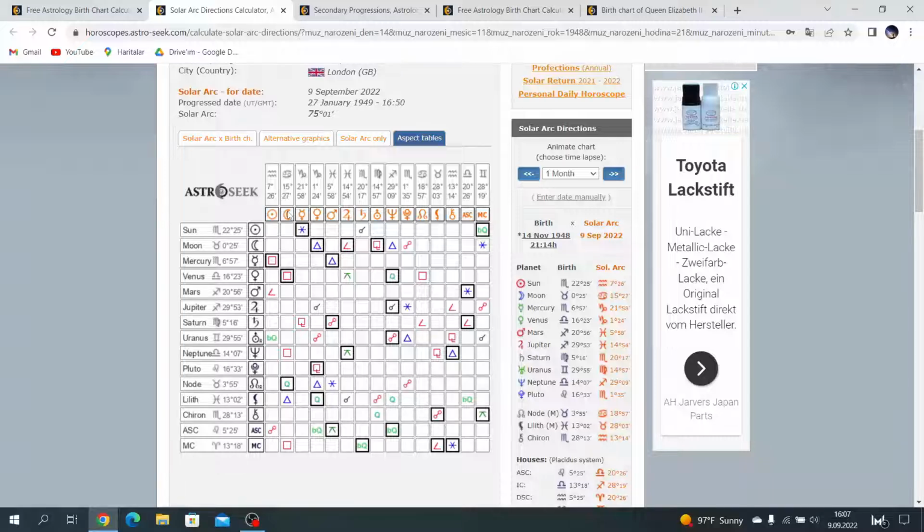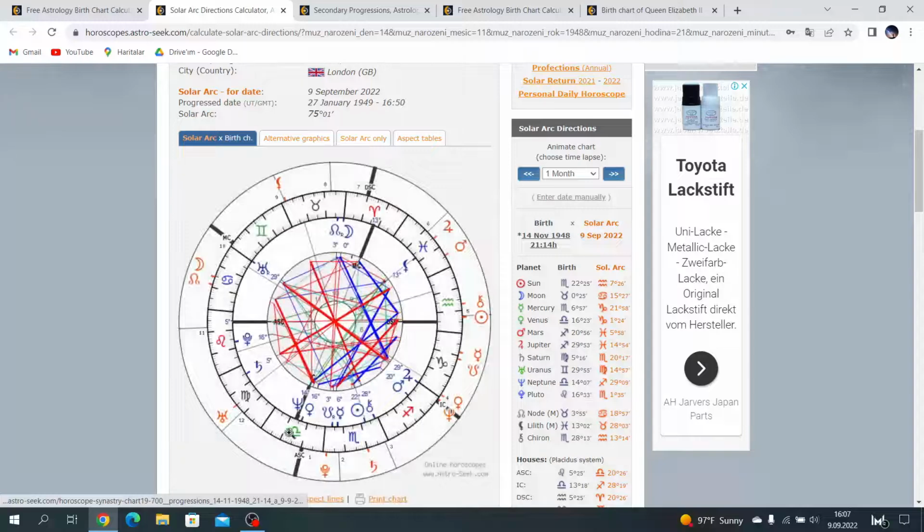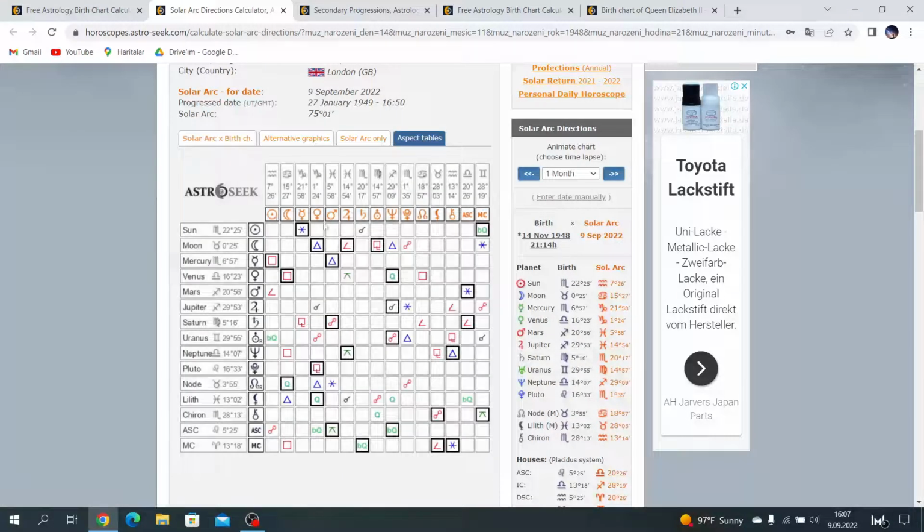Here, solar arc moon square Venus. Venus is IC ruler. This is why he lost his mother. This is an indicator. But solar arc Venus trine moon is a reincarnation indicator. In Queen Elizabeth's chart, we remember her solar arc moon trine Venus, IC ruler Venus. Same connection, friends, same connection. We just need to carefully analyze all charts.